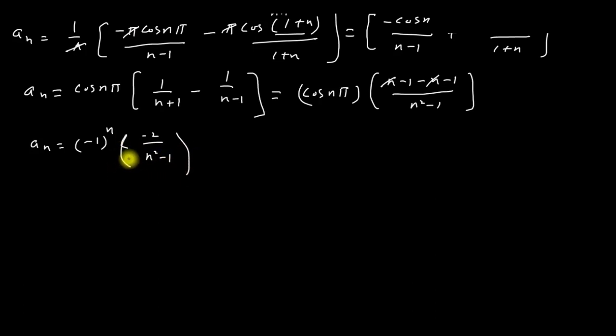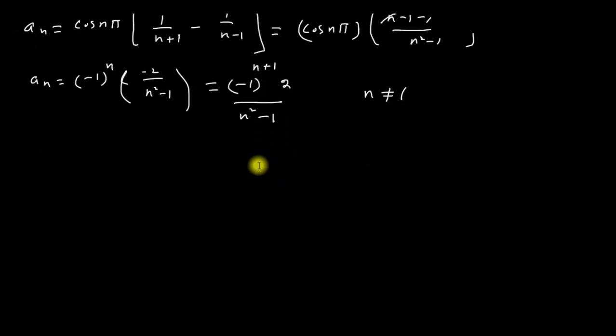Now this can also be written as minus 1 raised to the power n plus 1 into 2 divided by n square minus 1. So this is the value of a_n when n is not equal to 1. We will get this value when n is not equal to 1.